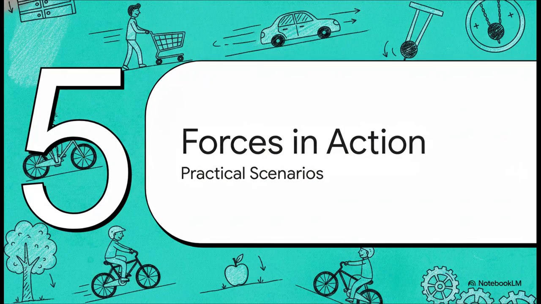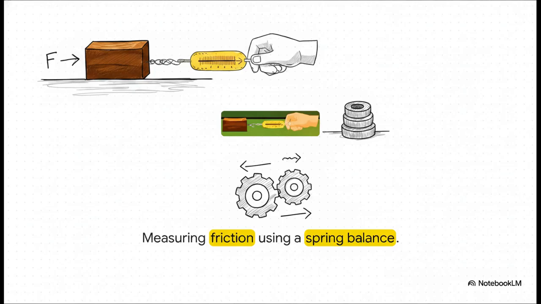And finally, Section 5, Forces in Action. All right, now that we know how to measure things, let's put it to work in the real world. To really understand forces, we often look at friction. Here's a classic laboratory setup to experience it for yourself. To do this, you'd need a wooden block, a spring balance, which measures force in newtons, some connecting strings, and a few slotted weights. By pulling the block across a wooden table, the spring balance stretches out, and that gives us a precise physical quantity of the frictional force that's resisting our pull.